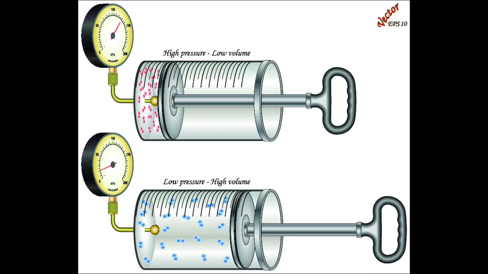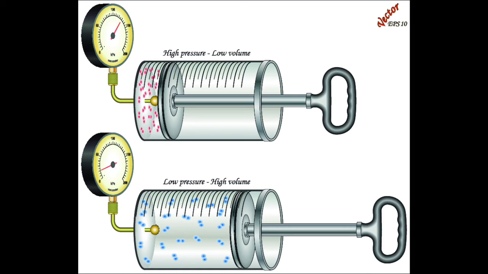However, if we look at the manometer, which is registering the pressure of these air molecules, we can see that the pressure on the manometer is actually minimal, which is expected because now the air molecules are left to occupy the volume that they need to be occupying under normal conditions without having any force exerted on them. So they are distributing themselves in such a way to fill out the normal volume that they usually fit in. And as a result, whenever the volume occupied by the air molecules increases, the corresponding pressure of the air molecules is going to drop down.